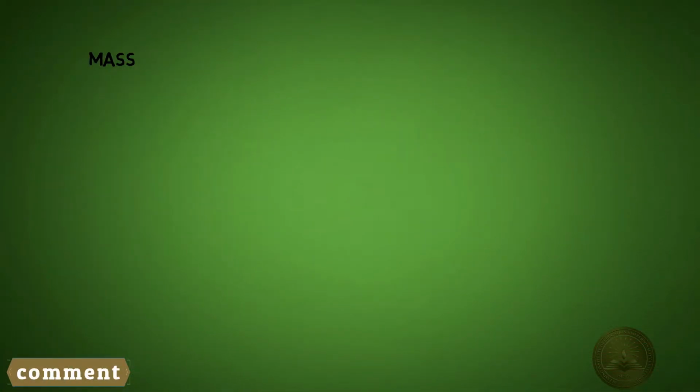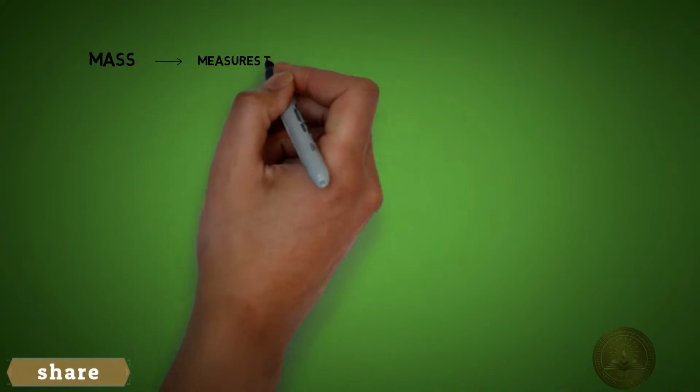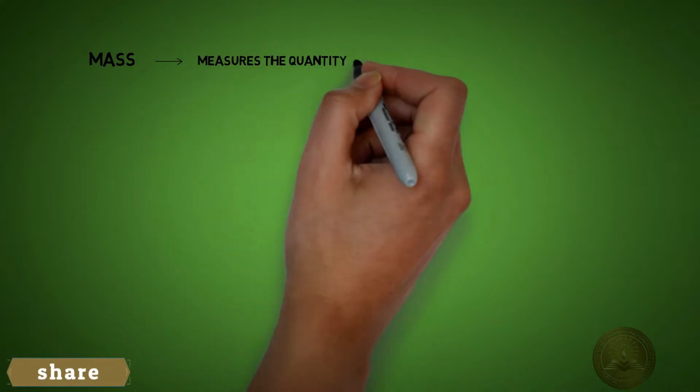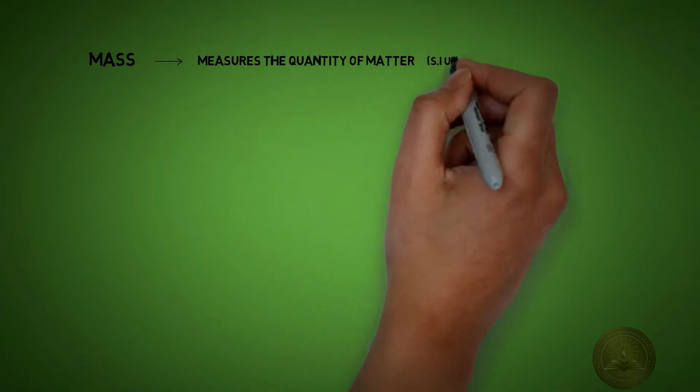Today I am going to teach you the basic definition of mass. What is mass? Mass measures the quantity of matter. The basic SI unit of mass is the kilogram.